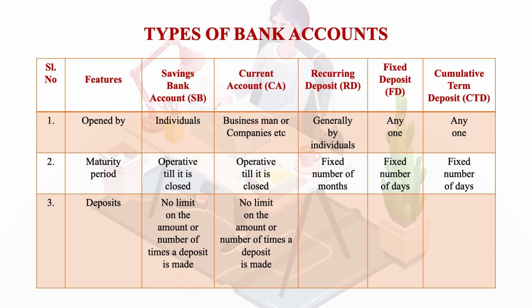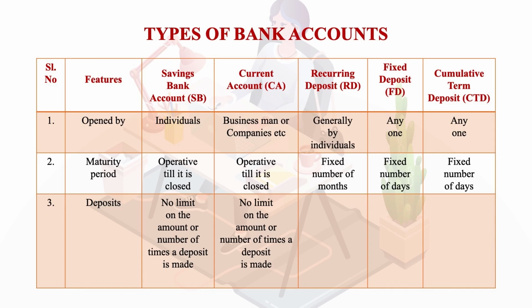Regarding the recurring deposit, it is for a fixed number of months. Then regarding fixed deposits and cumulative term deposits, the maturity period ends after a fixed number of days. Third is deposits. Now here in the savings bank account, there is no limit on the amount or the number of times a deposit is made. Similarly, as far as the current account is concerned, again there is no limit on the amount or the number of times a deposit is made.